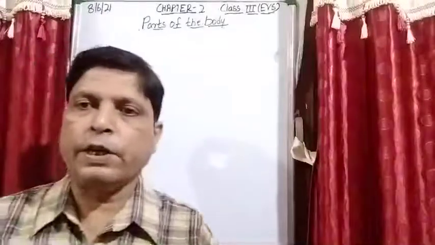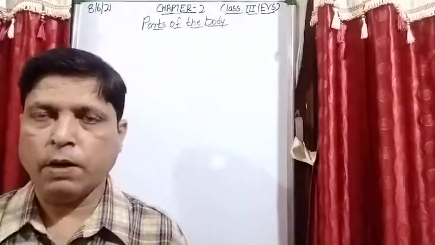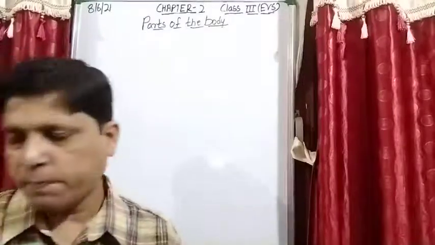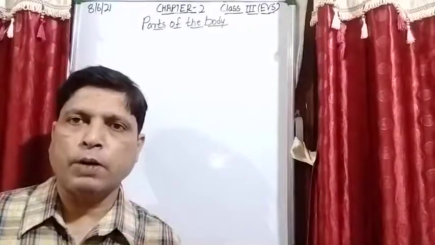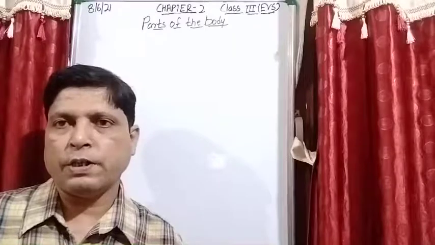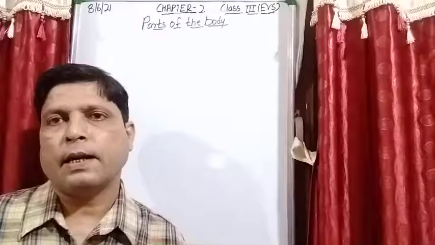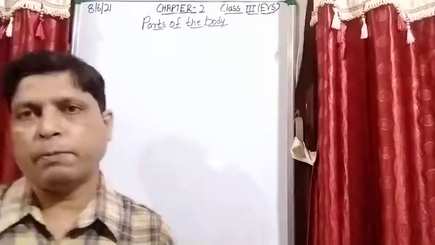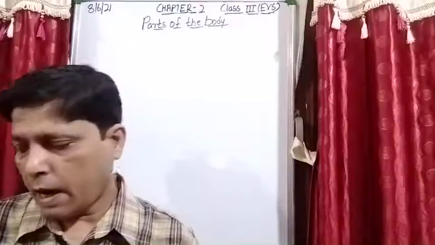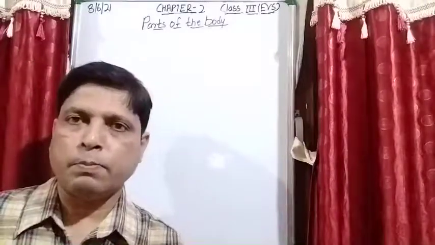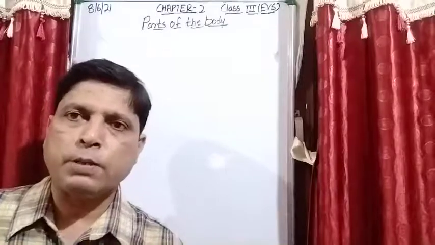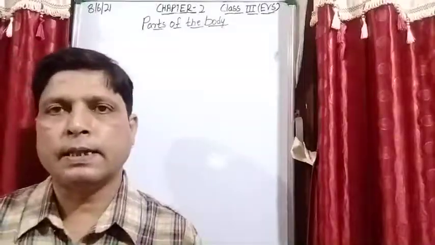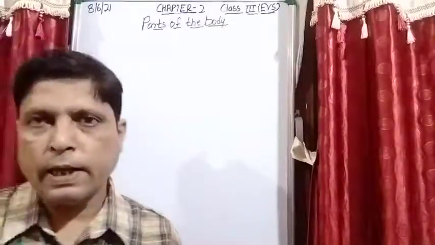So let's do a little recapitulation of what we did in our previous video. Students, in the previous video I explained that our body is a wonderful machine. Why do we say this? Because our body is a wonderful living machine. Is it clear? After that I explained that our body is made of very small parts, and these small parts are called cells.